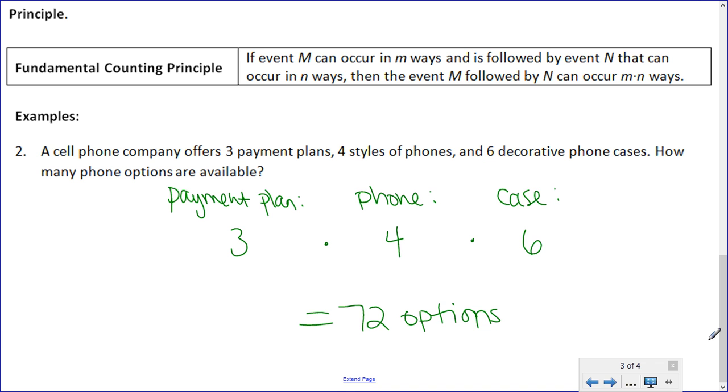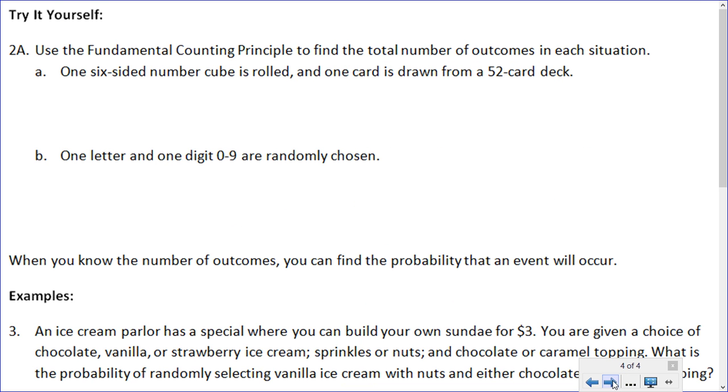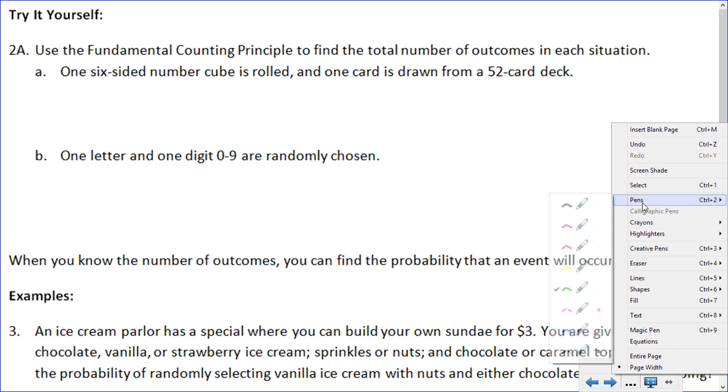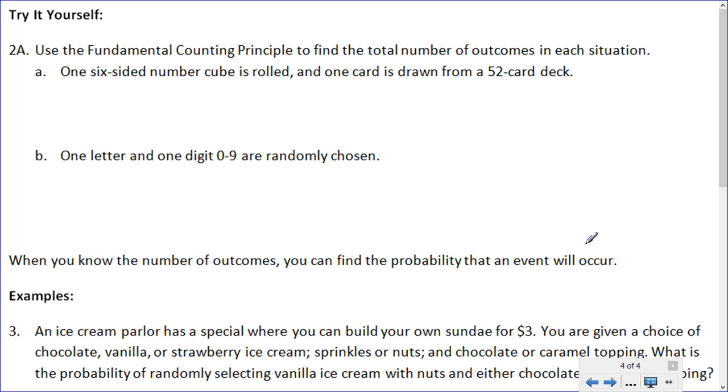At the top of the next page, there is a try it yourself problem for you to do on your own using the fundamental counting principle. So go ahead and pause the video and answer that question, part A and part B. And when you're ready to check your answers, press play. Okay, for the first one, the total number of outcomes, you should have gotten 312. And for the total number of outcomes for the second one, you should have gotten 260.